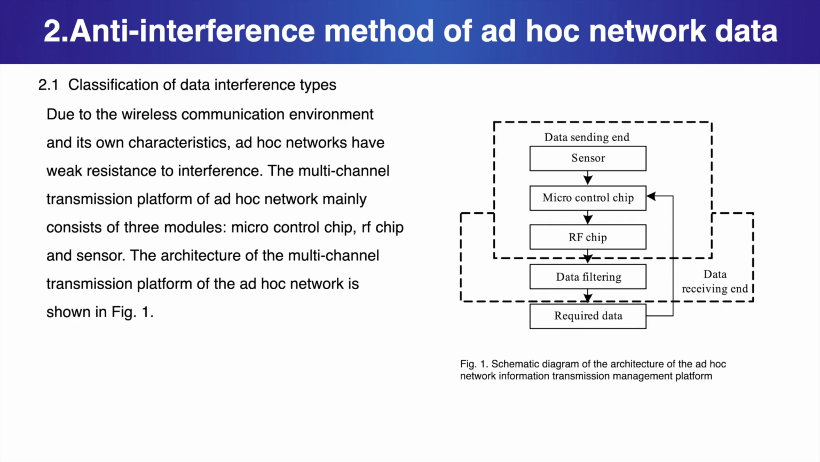2.1. Classification of data interference types. Due to the wireless communication environment and its own characteristics, ad hoc networks have weak resistance to interference. The multi-channel transmission platform of ad hoc network mainly consists of 3 modules: microcontroller chip, RF chip, and sensor. The architecture of the multi-channel transmission platform of the ad hoc network is shown in Figure 1.